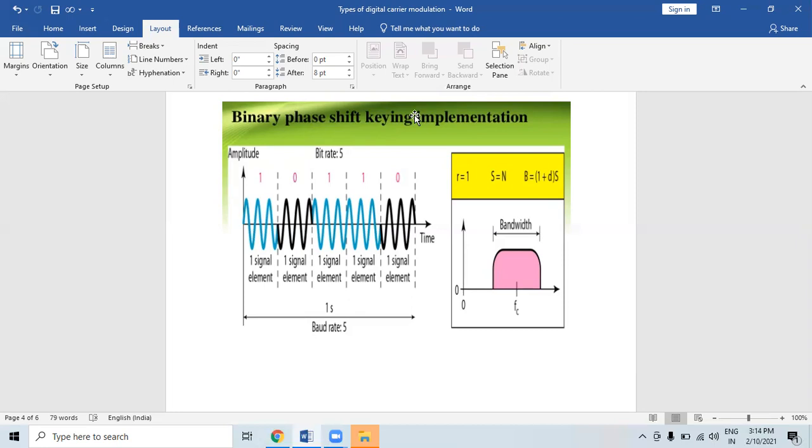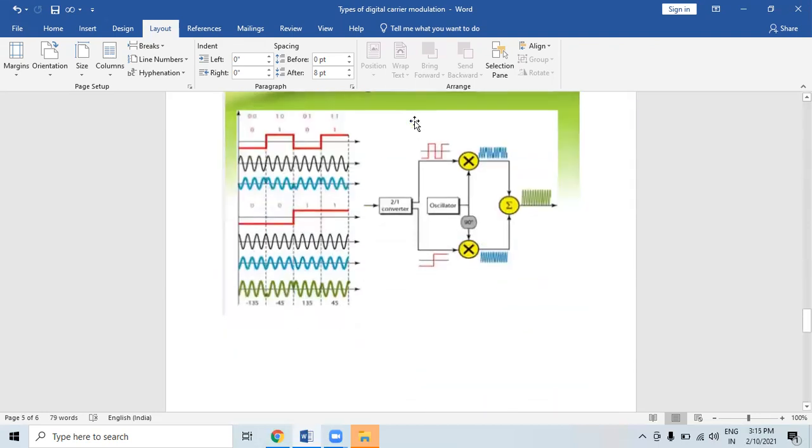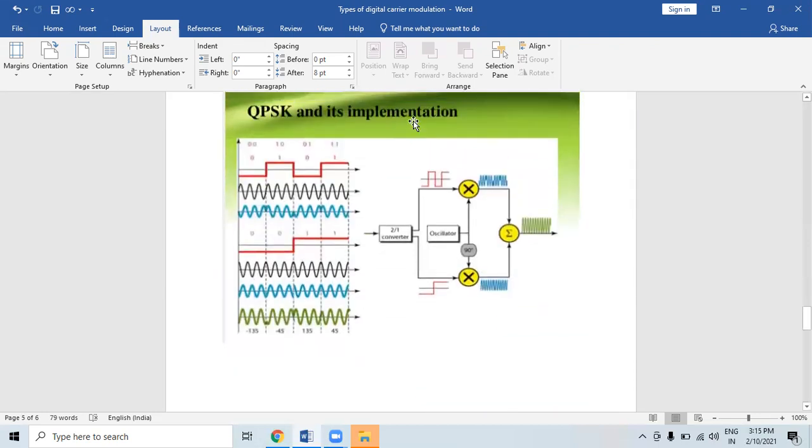However, it is only able to modulate one bit per symbol, and so it is unsuitable for high data rate applications. So this is about the binary phase shift key. Then QPSK.